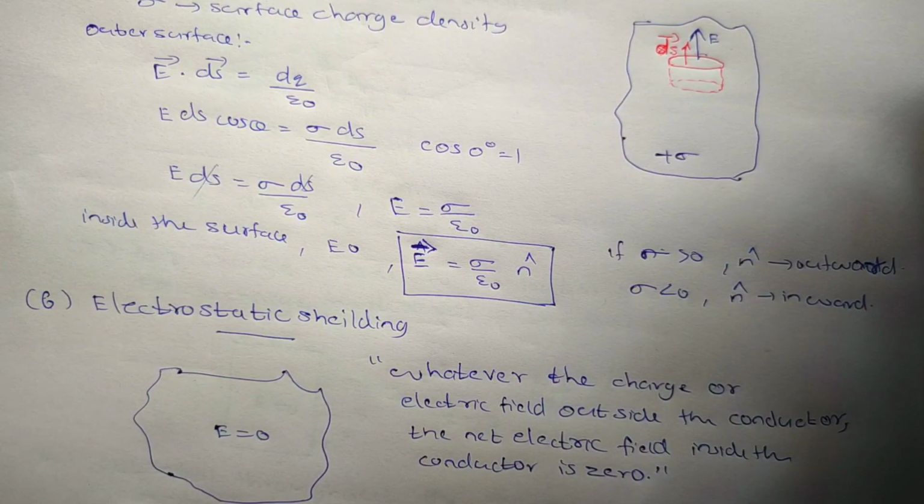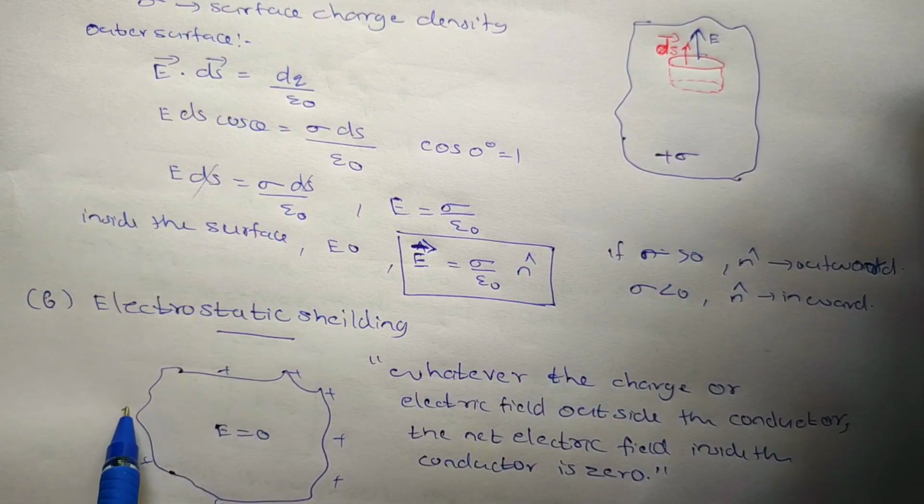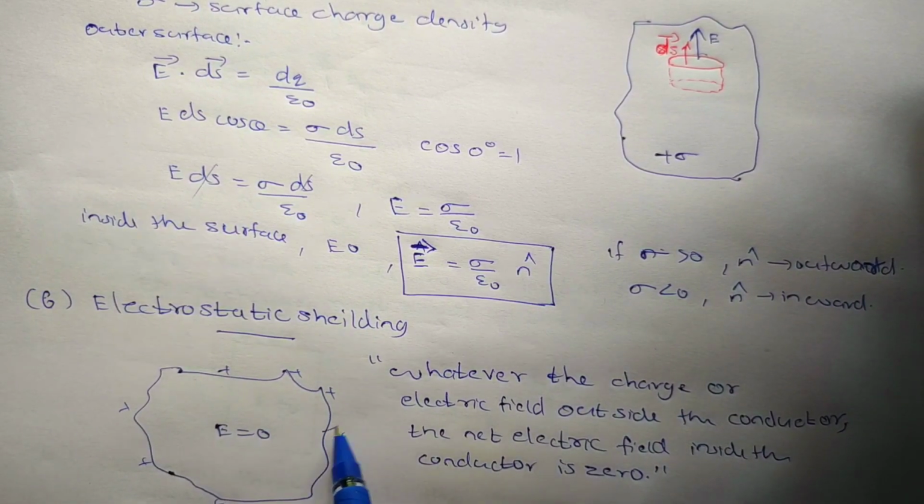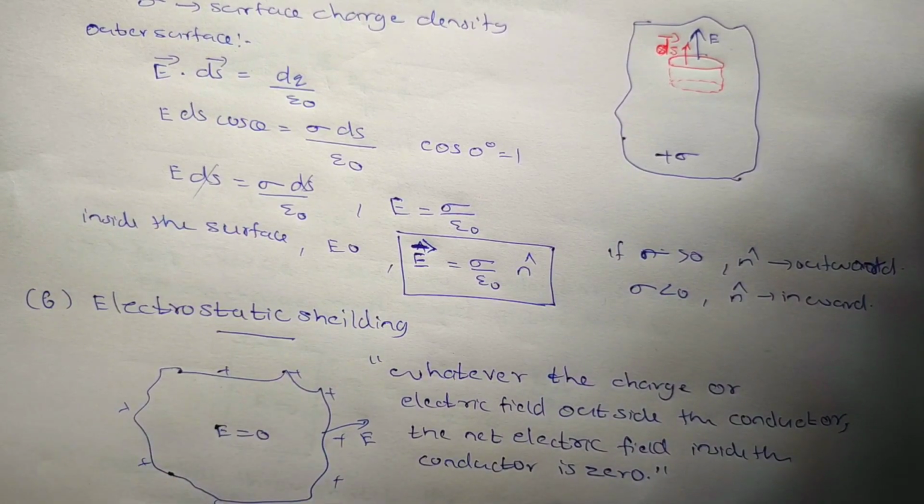Clear? So due to this property, during lightning it is better to stay inside a car rather than going out, because the car acts like a closed conductor. Any charge discharge from the external will be present only over the surface. No net charge or electric field will come inside. Only the charges are present over the surface.